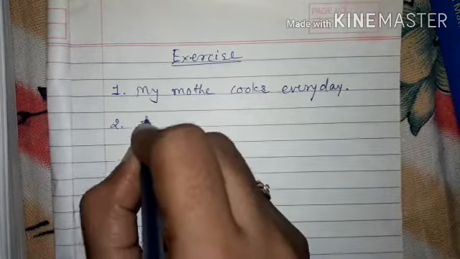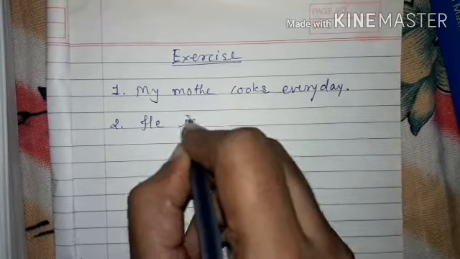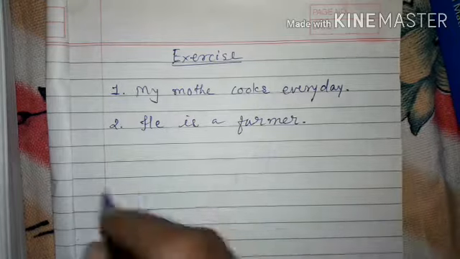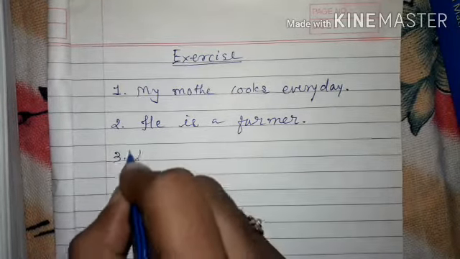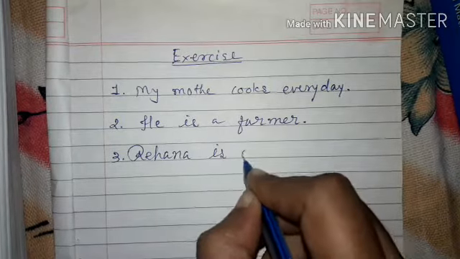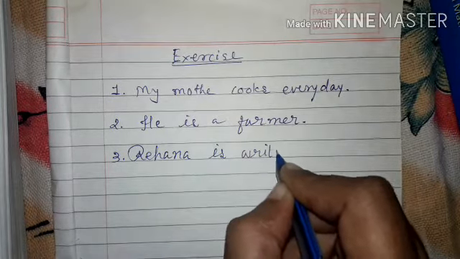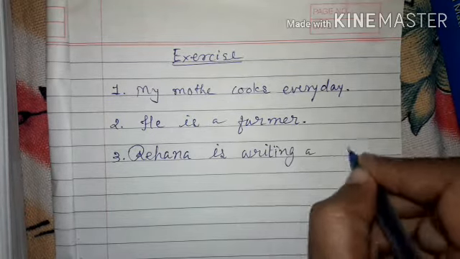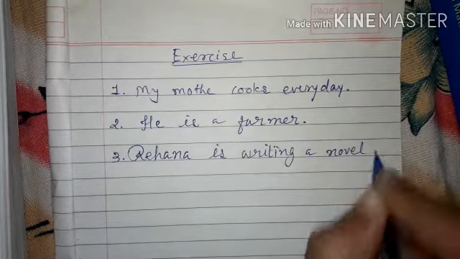Number 2. He is a farmer. Number 3. Rehana is writing a novel.